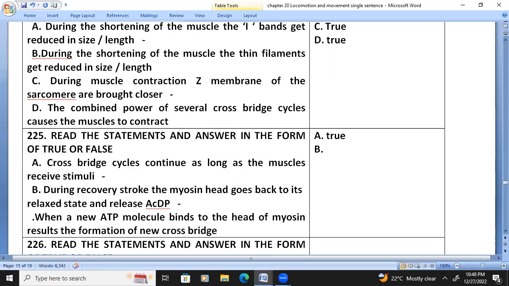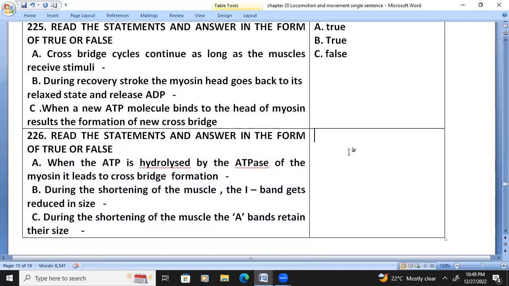During recovery stroke, the myosin head goes back to its relaxed state and releases ADP. True. When a new ATP molecule binds to the head of myosin, it results in the formation of a new cross bridge. False.